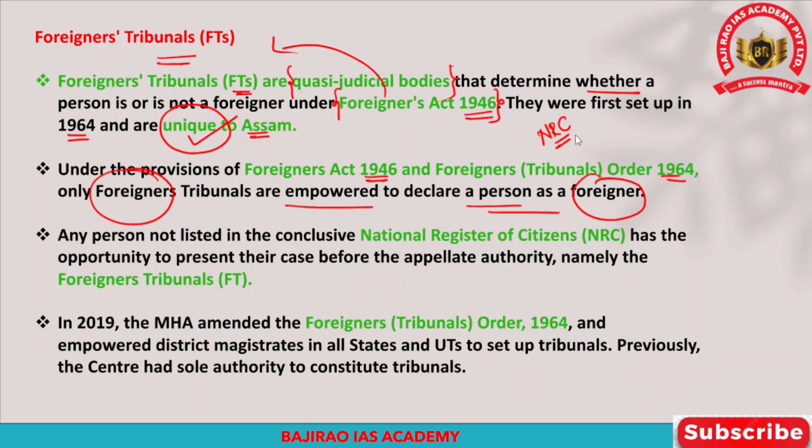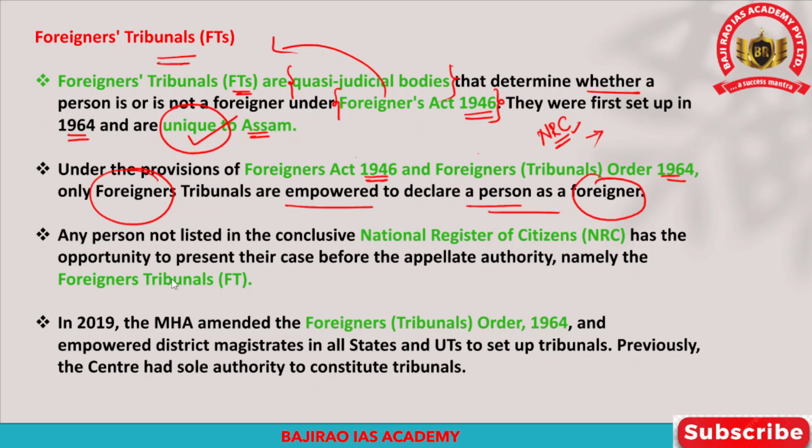Any person who is not part of the NRC will be treated as a foreigner or illegal immigrant. If any person is excluded from the NRC, then the person has the right to appeal before this foreigner tribunal with appropriate evidence to prove that he is a citizen of this country.